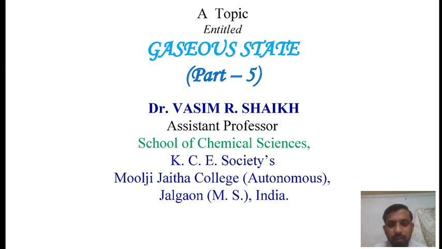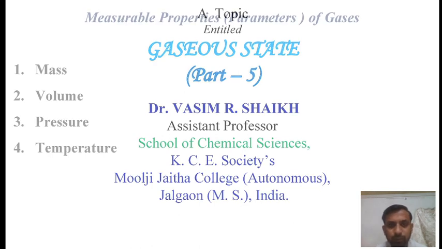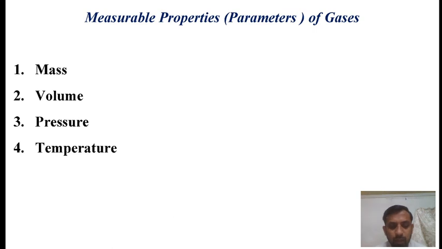Today we discuss the measurable properties of gases with appropriate explanations. The state of a gas is described by the relationship of variables such as mass, volume, pressure and temperature. These are the important measurable properties of gases. Let us discuss one by one.